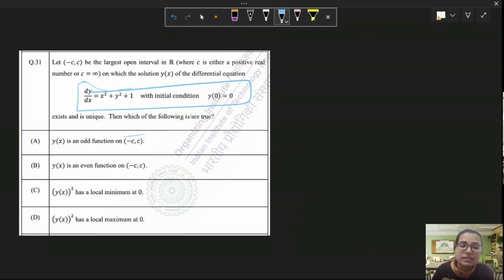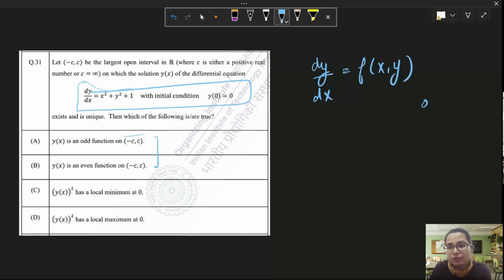They've asked you y is an odd function, y is an even function, y square has local minima, maxima. This is similar to the question we did previously. So what can we do? Odd and even in option 1 and 2 give us a hint that we can check dy by dx, which is a function of x and y, to be odd or even.